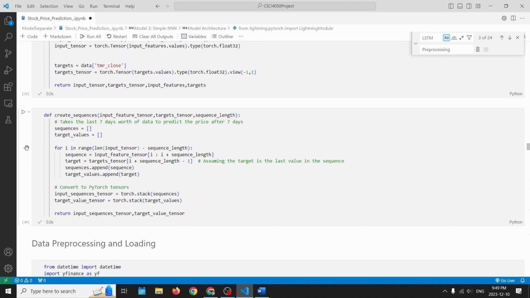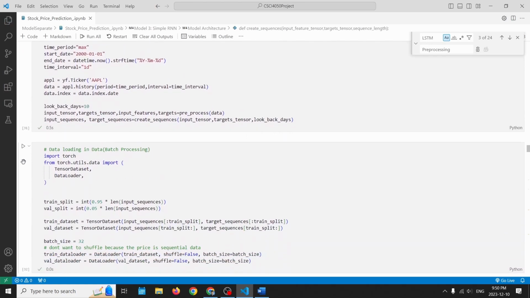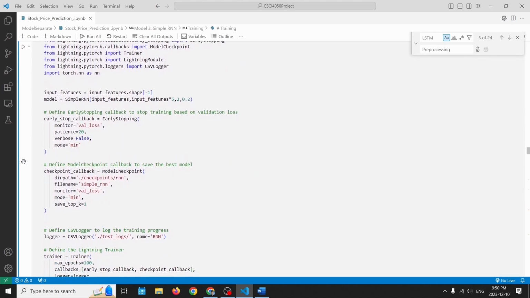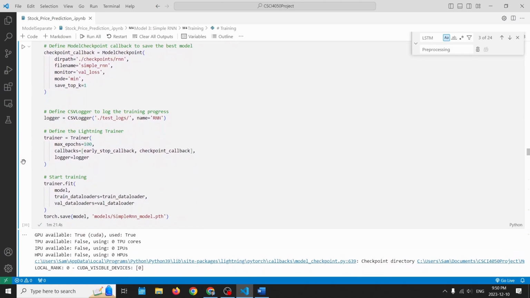For RNN, a sequence length of 10 days was used in an attempt to have it better generalize over longer periods of time, rather than just one day that we used for linear and MLP. In addition, 95% of the data was used for training in hopes of achieving higher accuracy. Similar early stop callback and training loops were used for all the models.